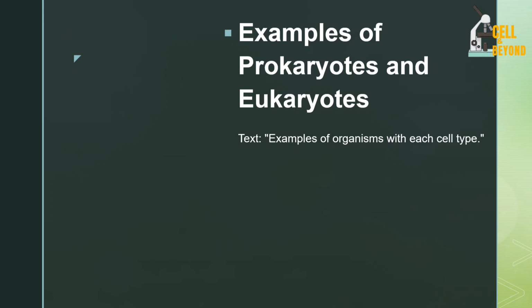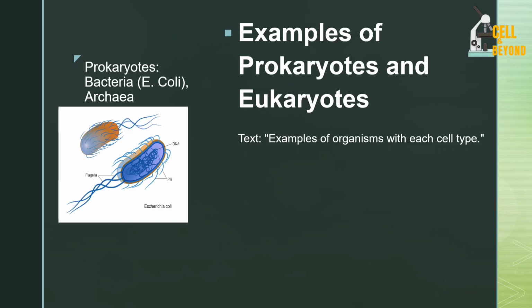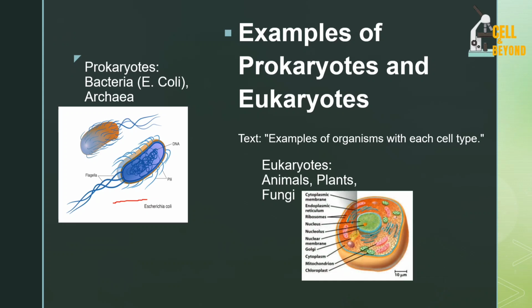Okay, let's continue. Let's look at examples of the prokaryotes and eukaryotes. Here are examples of these types of cells. For the prokaryotic cell, we have the bacteria and the archaea. This is an example of the bacteria. This is an image of a bacteria. Any bacteria you see is an example of a prokaryotic cell. Now let us look at examples of eukaryotic cells. Animal cells, plant cells, fungi cells are made up of eukaryotic cells.